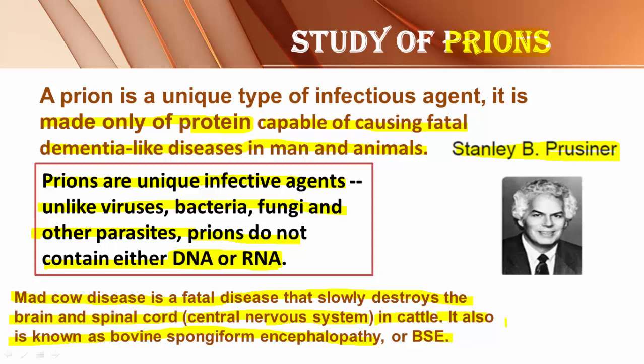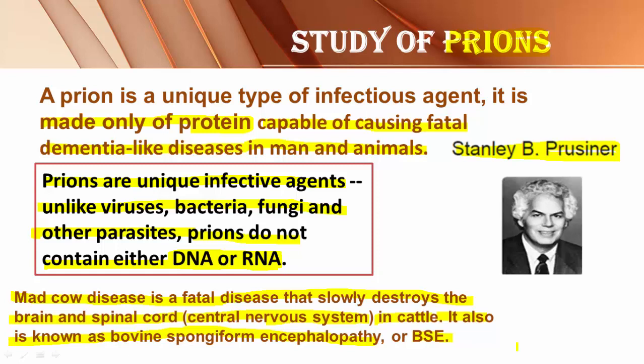When prions enter the body of man or other animal, here the example of cattle is taken. Both cow and buffalo together are referred to as cattle. It infects the brain as well as the spinal cord. Once the brain is infected from prion, it becomes a sponge-like structure.